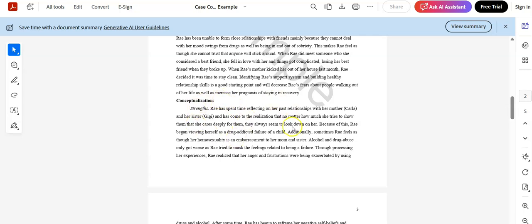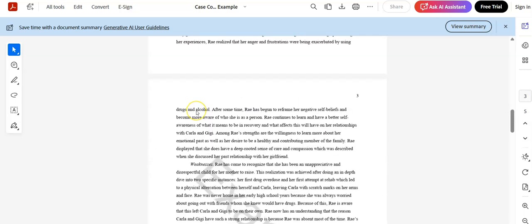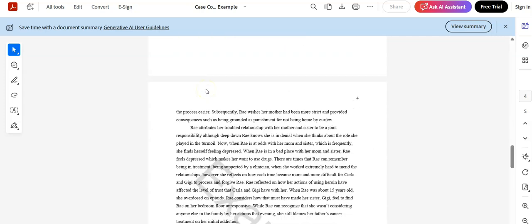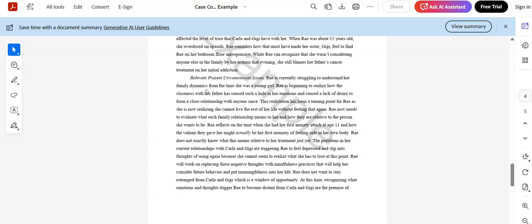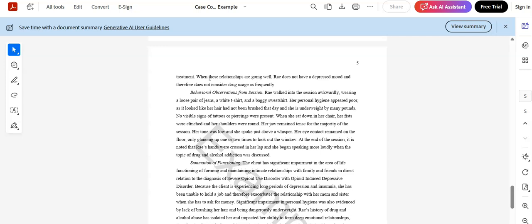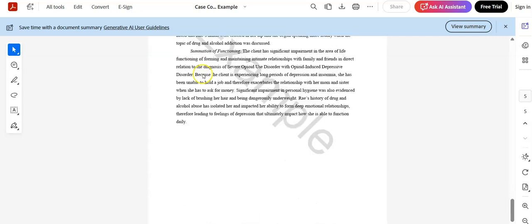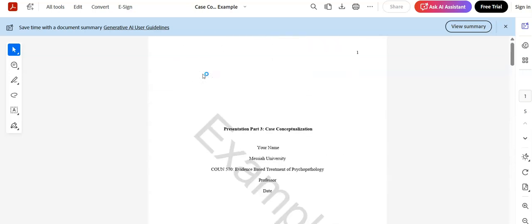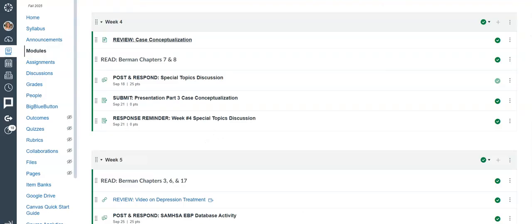And then your case conceptualization, having the strengths, making sure you denote the weaknesses, relevant past history, all those things that were on the assignment page, relevant present circumstances and issues, behavioral observations from sessions, and then a summation of functioning. So that is what is due this week. Remember, you're going to continue to build upon this as you are entering into the final phases of these different assignments. And hopefully this example helps you as you're working on part 3 this week.